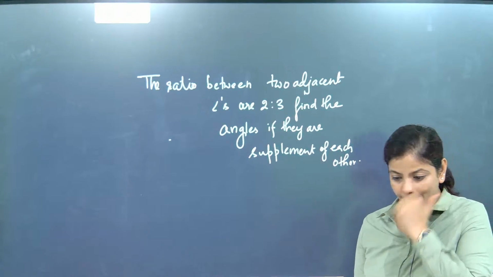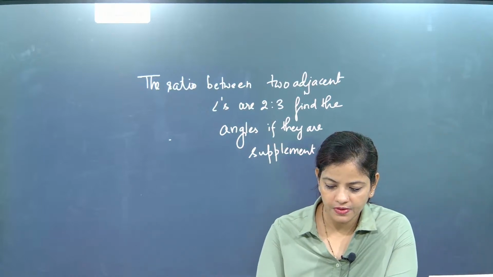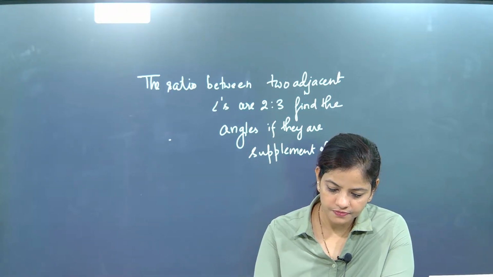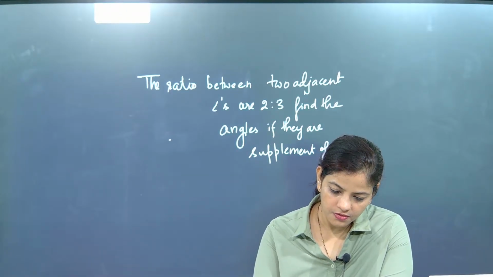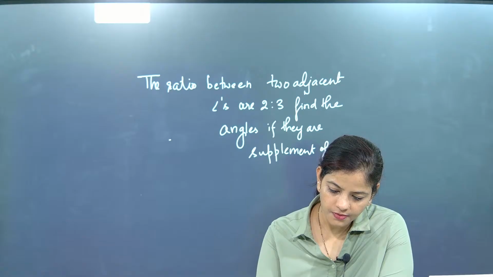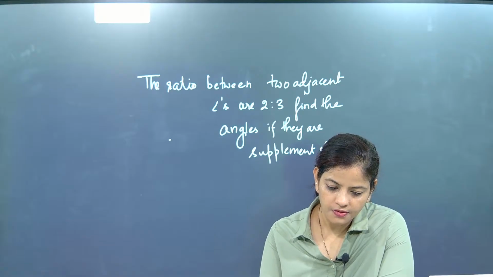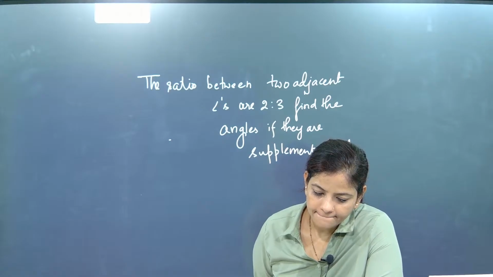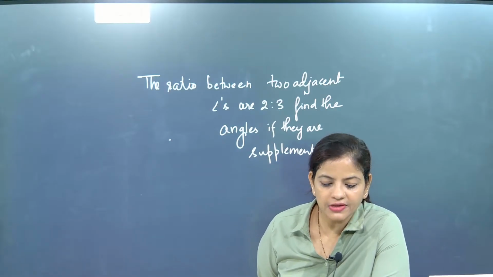The supplementary part is there. X will be 36 degrees.